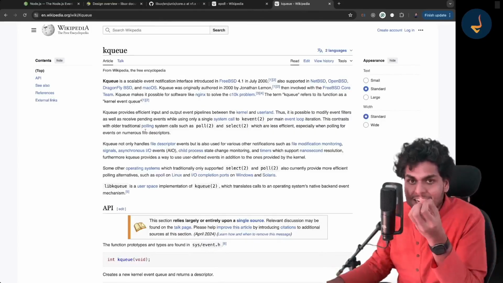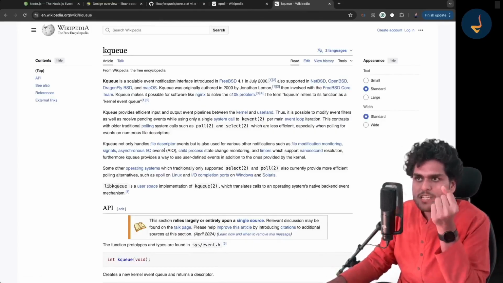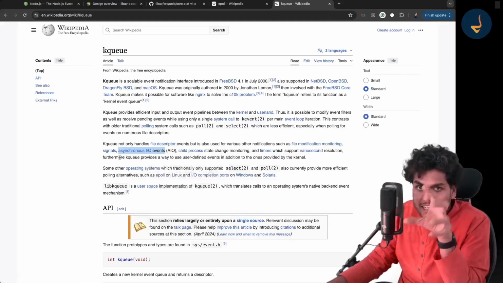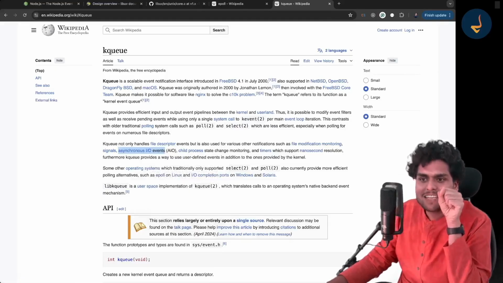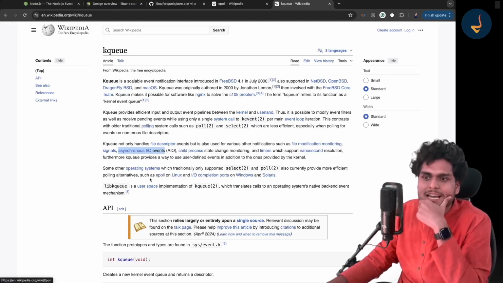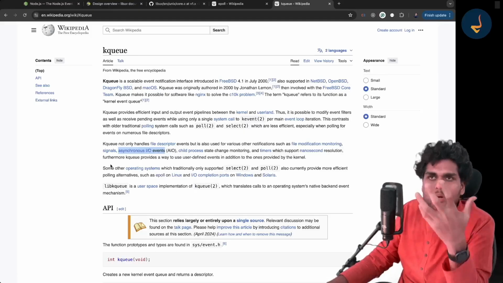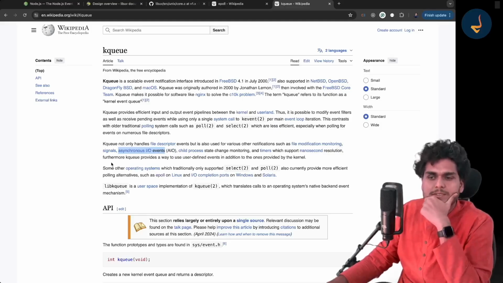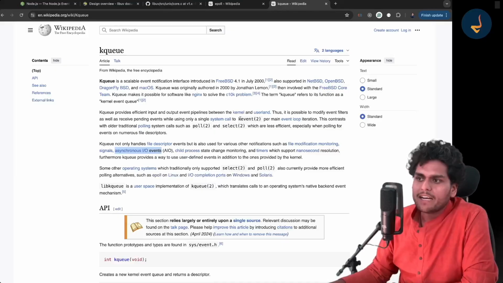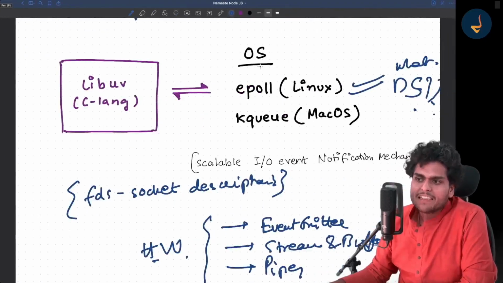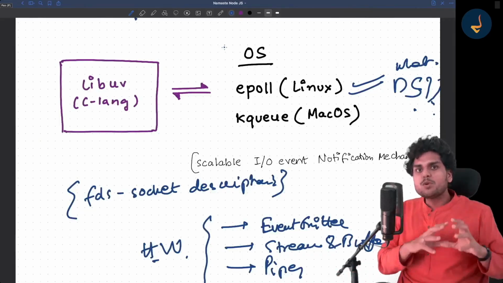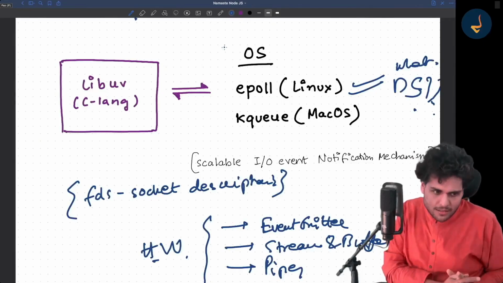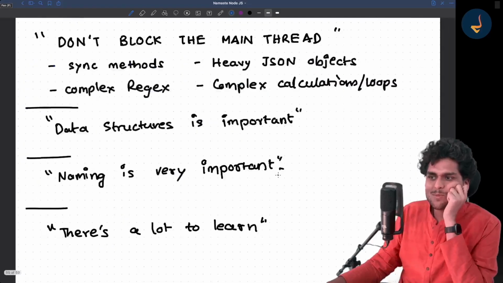These are the main things at the operating system level doing asynchronous IO for us. These kqueue and epoll are doing asynchronous IO for all of us. These are event notification systems, a mechanism which notifies us about the events. So please go ahead, read it. And I think that's all in this video. But there are a few learnings that I want you to know about. So let's move to the next slide.